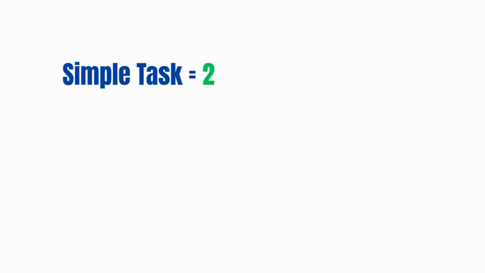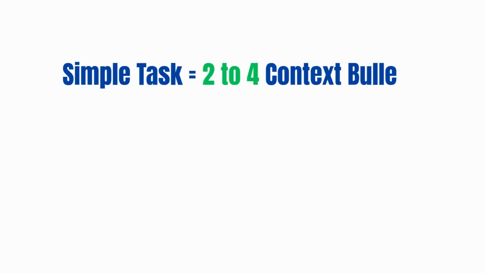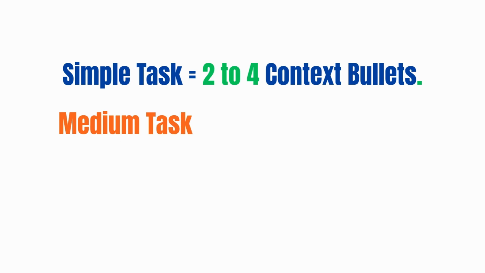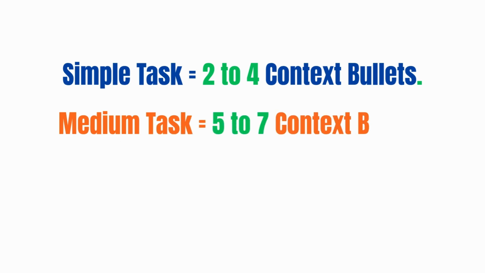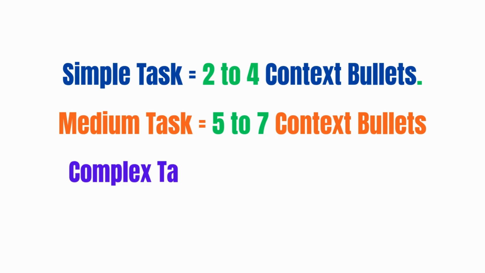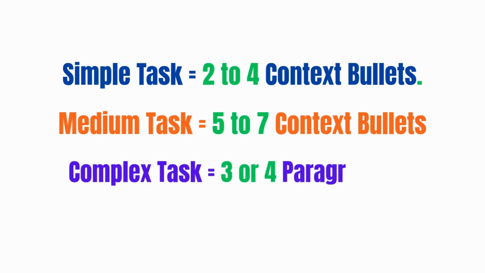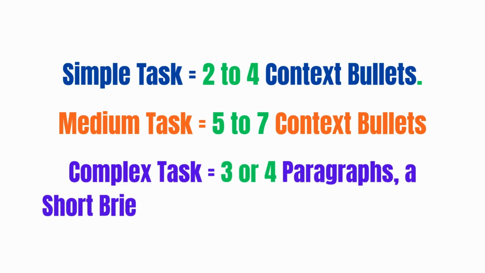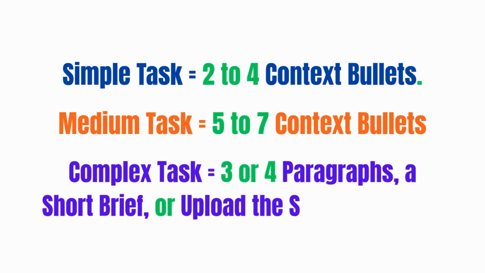Now, let us answer the question everyone wants answered. How long should your context be? Use this rule of thumb, but don't treat it like a law. For a simple task, give 2 to 4 context bullets. For something that's more of a medium task, give it 5 to 7 context bullets. And for something complex, let's be honest, you might need 3 or 4 paragraphs, but you may be able to just use a short brief or upload the source material and tell AI exactly what to do with your source material. Again, you should only need longer context for something complex.